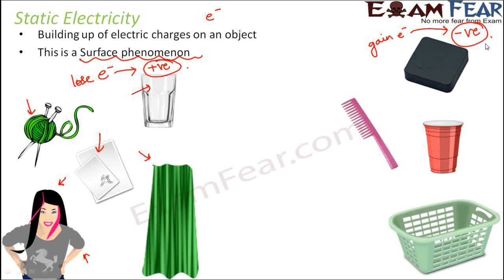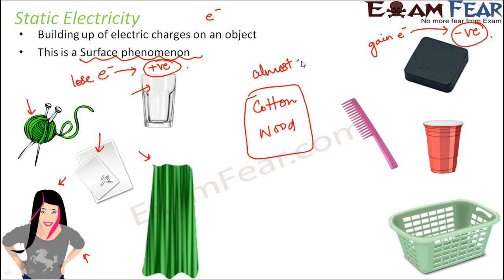Now there is a certain set of materials as well which stay neutral. They neither have a tendency to lose electrons, nor do they have a tendency to gain electrons. So they are almost neutral. A few examples of such objects are cotton and wood. These are objects which tend to be almost neutral.